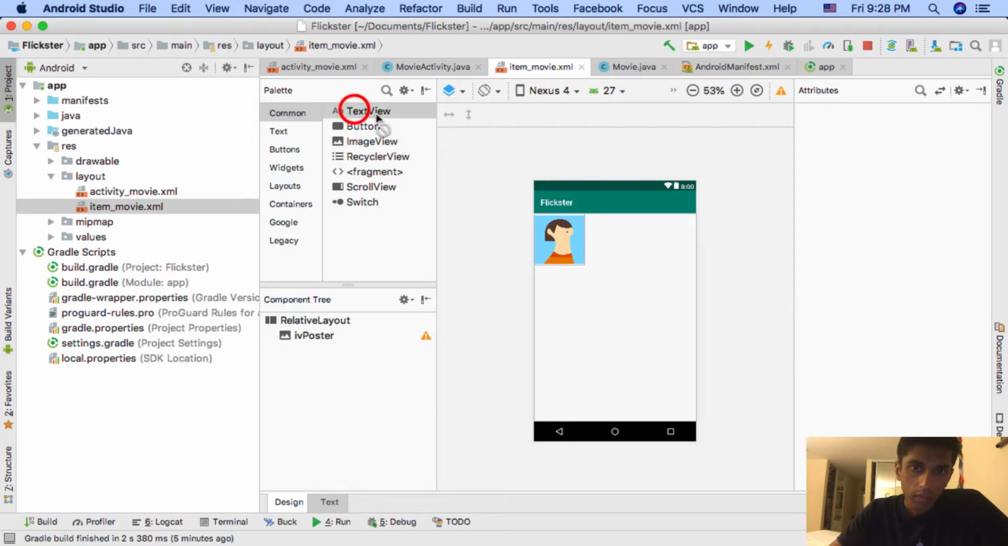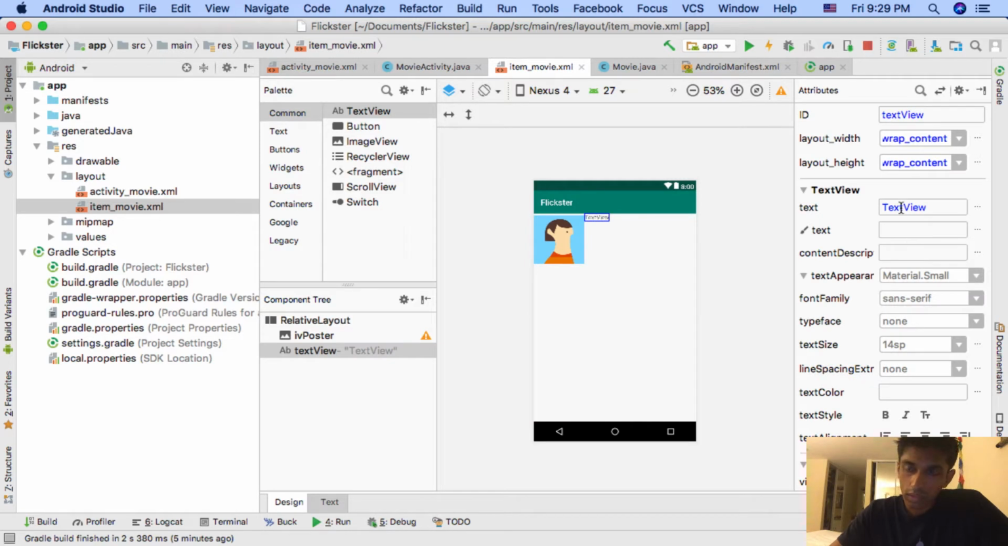Now I'm going to add a text view over here and give it an ID of the title. And it looks a little small, so I'm going to increase the size to be maybe 24. It looks a bit better. And then the difference between this text and this paintbrush text is that this paintbrush text is only for the purposes of showing it in the UI here.